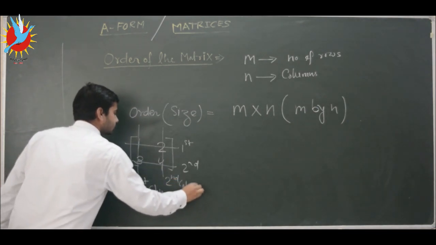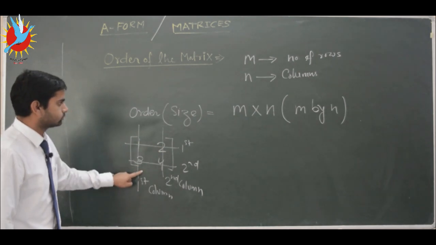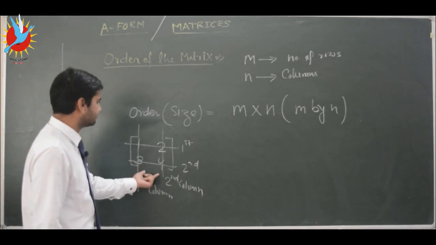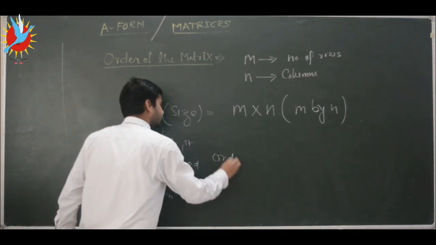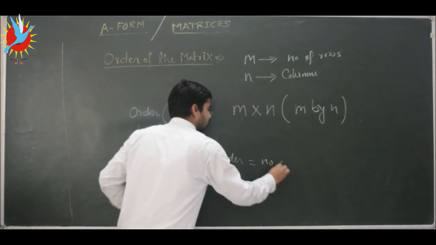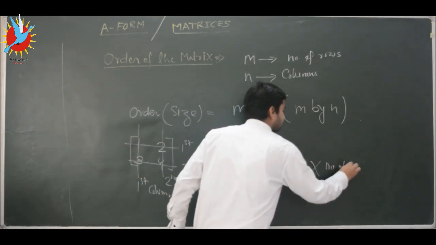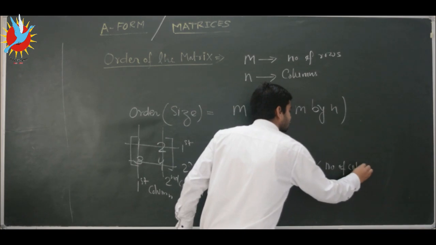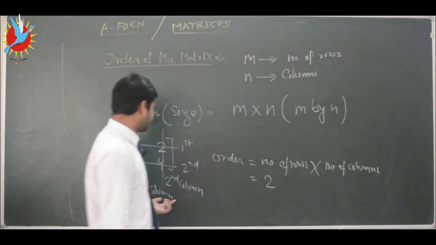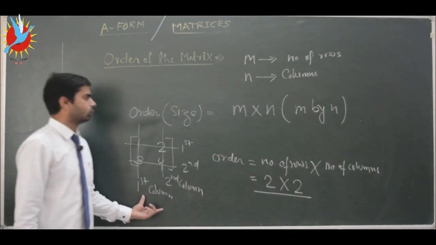So if someone asks what is the size or order of this matrix, we write the number of rows and number of columns. The number of rows is 2 and the number of columns is 2. So the size of this matrix will be 2 by 2.